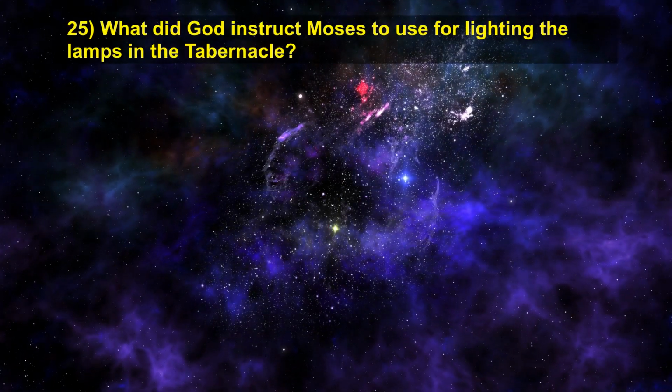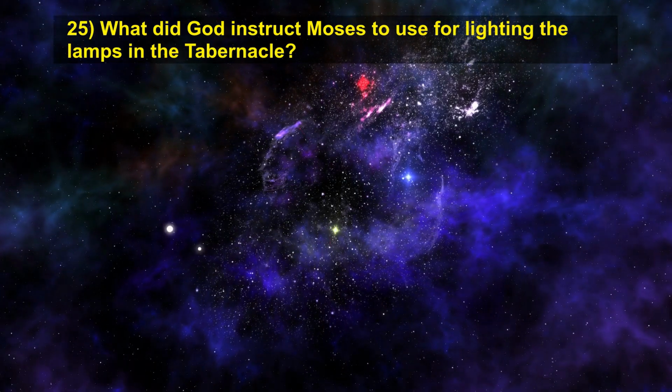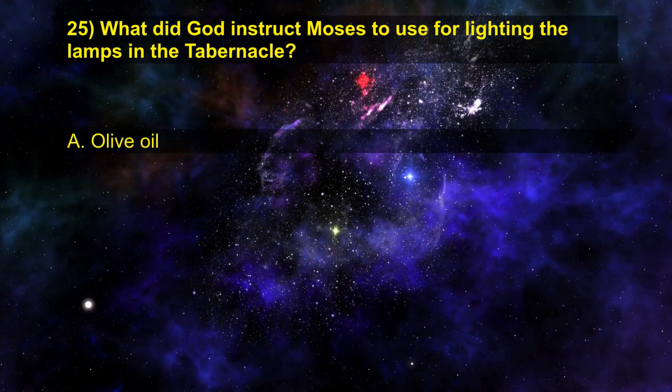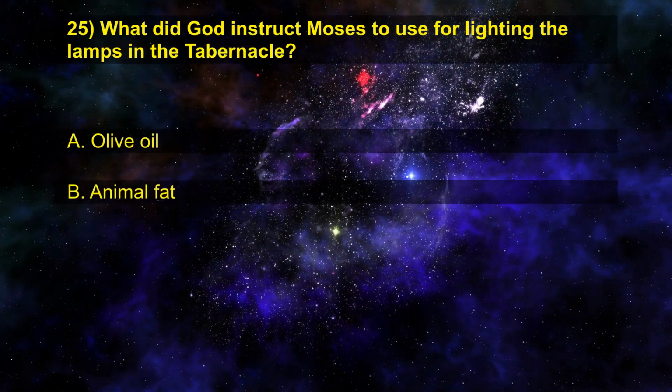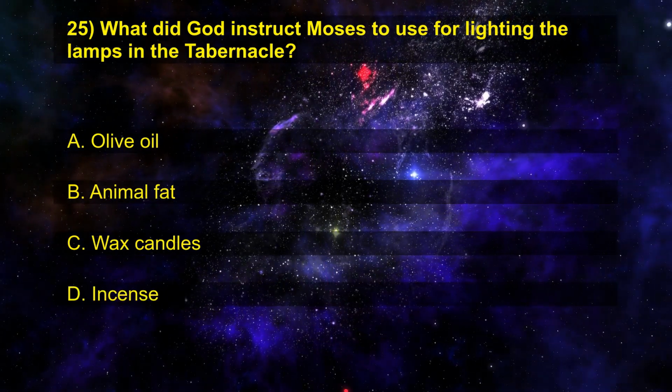25. What did God instruct Moses to use for lighting the lamps in the tabernacle? A. Olive oil. B. Animal fat. C. Wax candles. D. Incense.